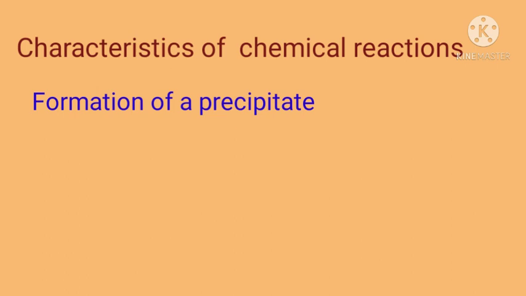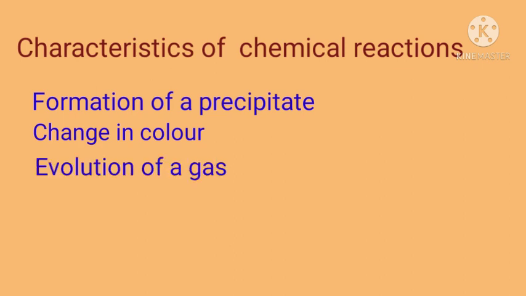Now, in the reaction between lead nitrate solution and potassium iodide solution, we have seen that when we mix two colorless solutions, we get a yellow colored precipitate. So there occurs a change in color. That is the third characteristic. During some chemical reactions, change in color occurs. Now, during the second chemical reaction, we have seen that there occurs the evolution of a gas. So we can tell that during some chemical reactions, gas is evolved. So that is the second characteristic, evolution of gas.